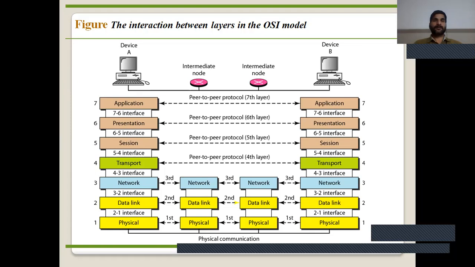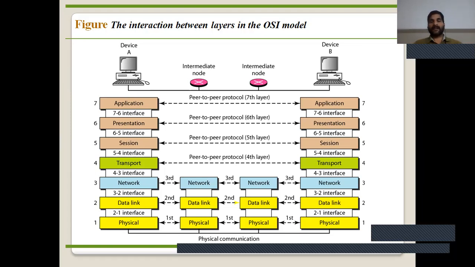There are three types of transmission mode: simplex, half duplex, and full duplex. In simplex transmission mode, the signal travels in one direction. In half duplex, sender and receiver can send and receive but not simultaneously, and in full duplex, sender and receiver can send and receive messages simultaneously, right?